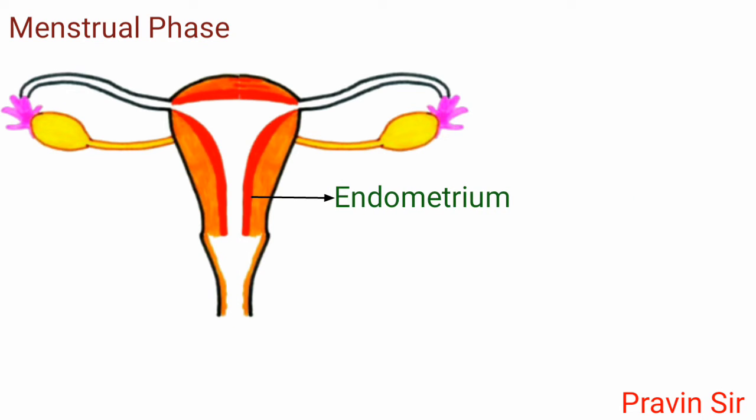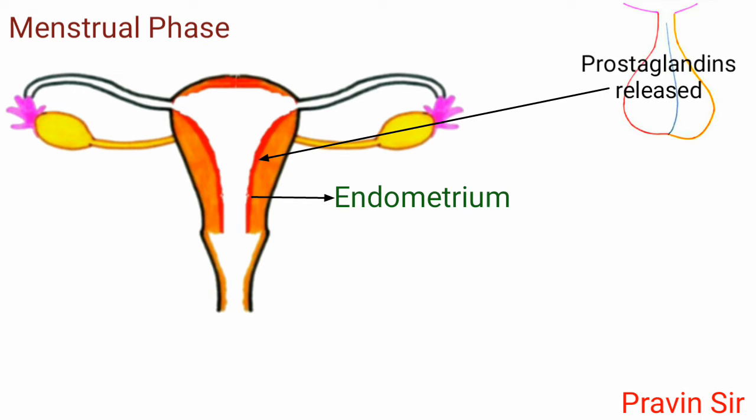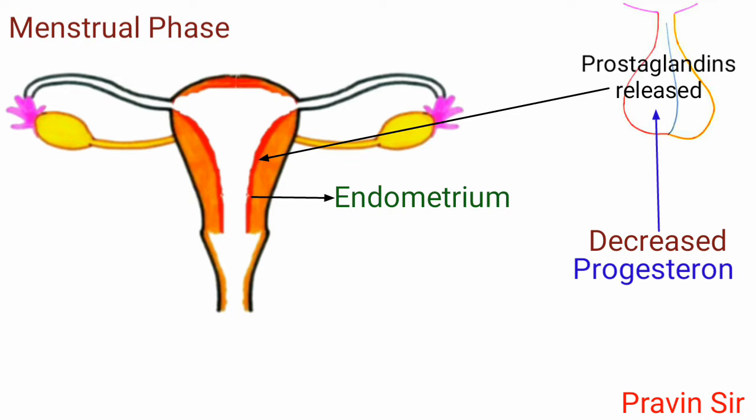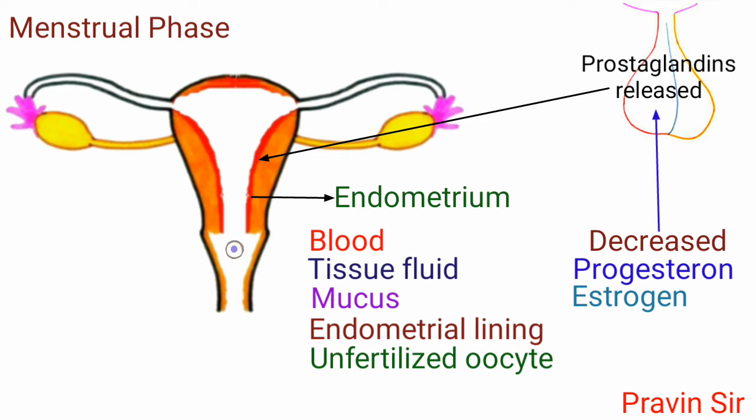The endometrium of uterus breaks down under the effect of prostaglandin released due to decreased level of progesterone and estrogen. Due to this, blood, tissue fluid, mucus, endometrial lining and unfertilized oocyte is discharged through vagina.